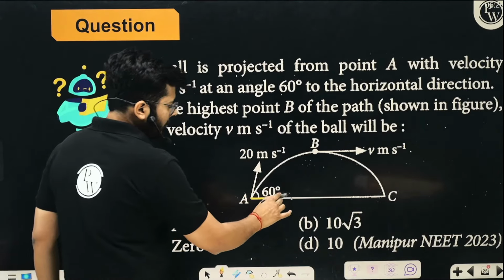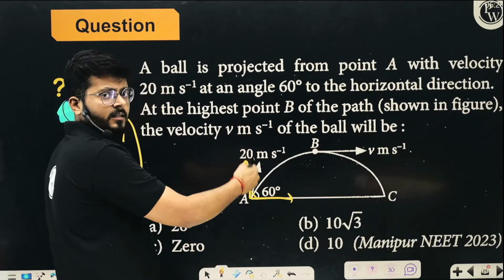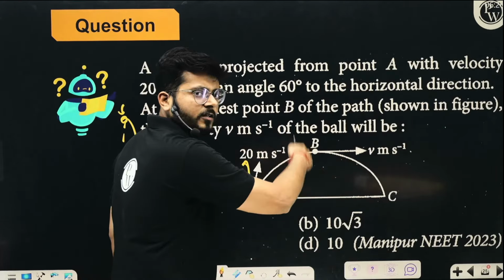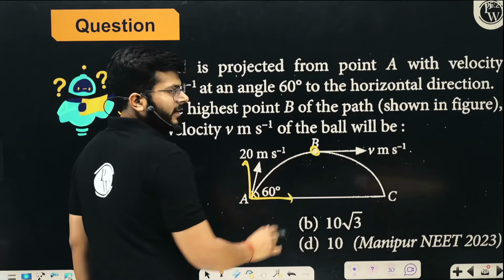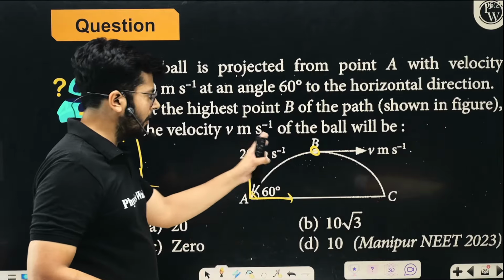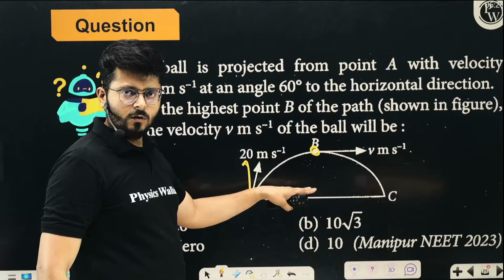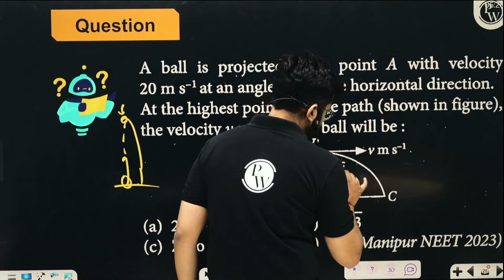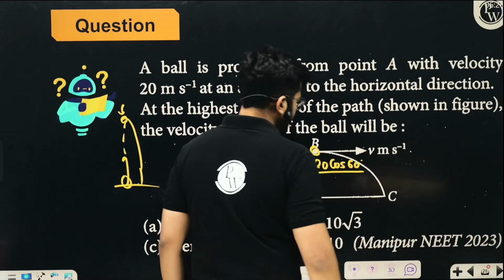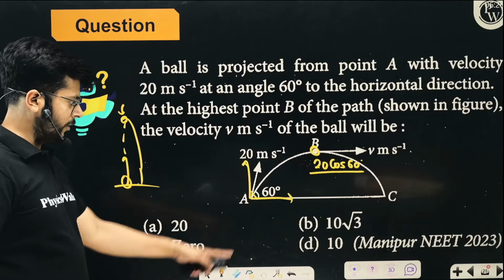There is one horizontal component and one vertical component. So there is 20 cos 60 and 20 sin 60. The vertical component is affected because of the acceleration, but the horizontal component remains as it is. So at the topmost point, there is no zero velocity, only the vertical component gets 0. The horizontal component remains the same throughout the journey, which is 20 cos 60. Cos 60 is 1 upon 2, so 20 into 1 upon 2 is 10. So option D is correct.